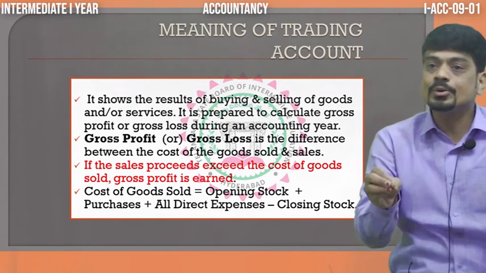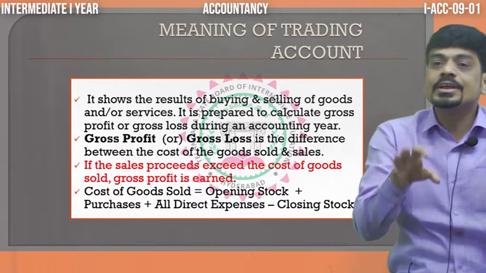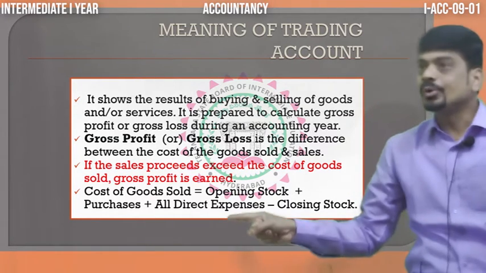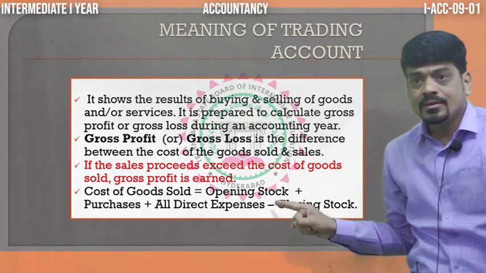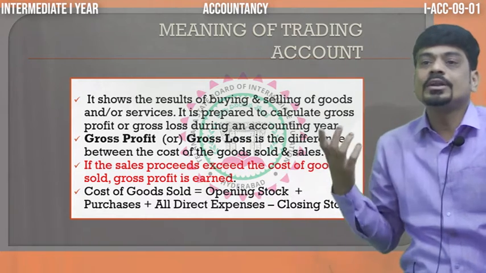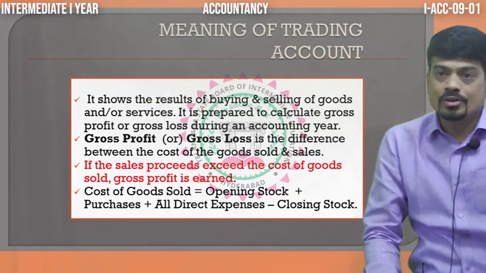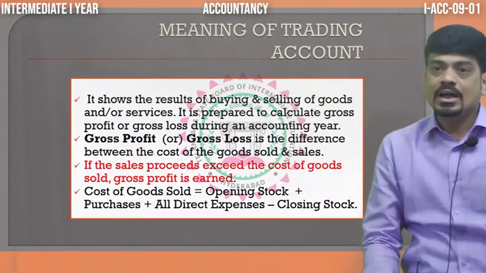We are not able to sell them and they remained unsold on the last date of accounting, that is called closing stock. This cost of goods sold, when we put in the vertical pattern, will help you find out the gross profit or gross loss. Nothing but that only we are going to take into account as trading account.